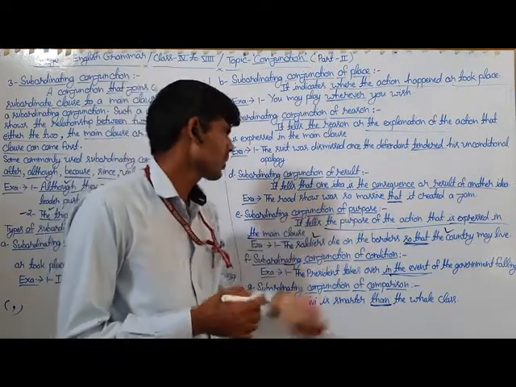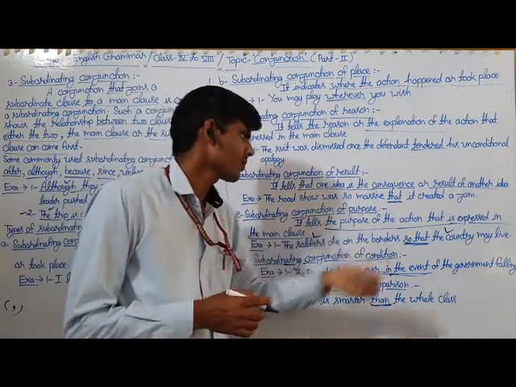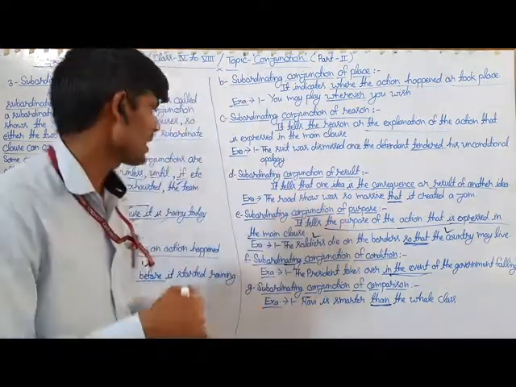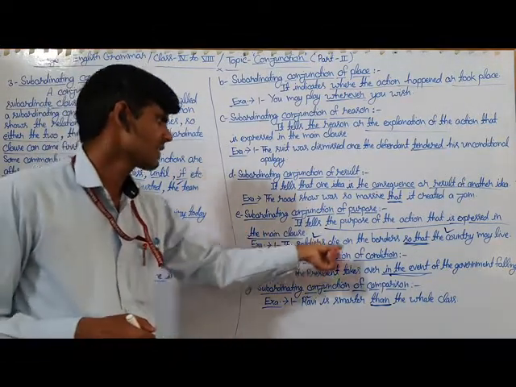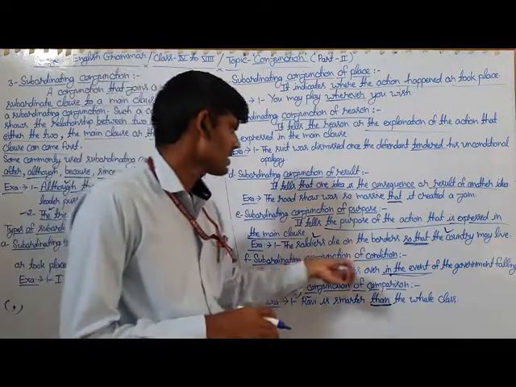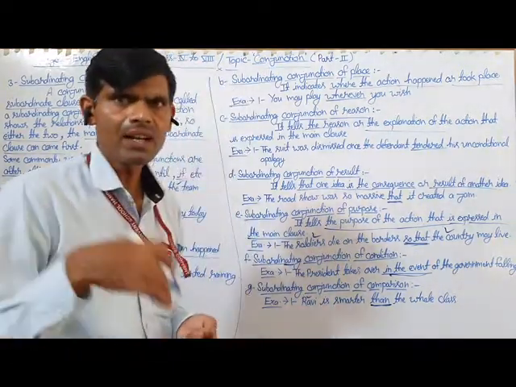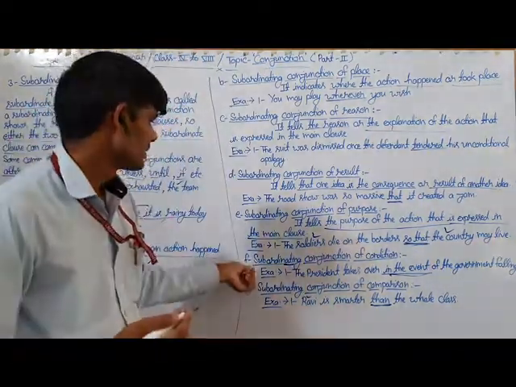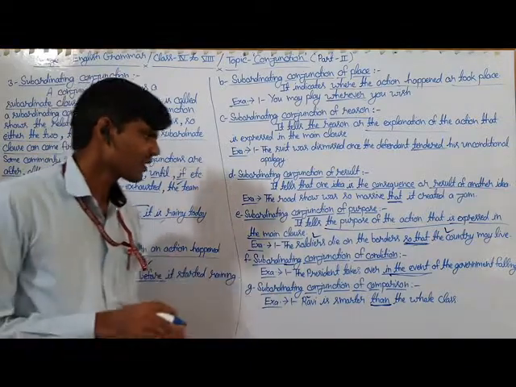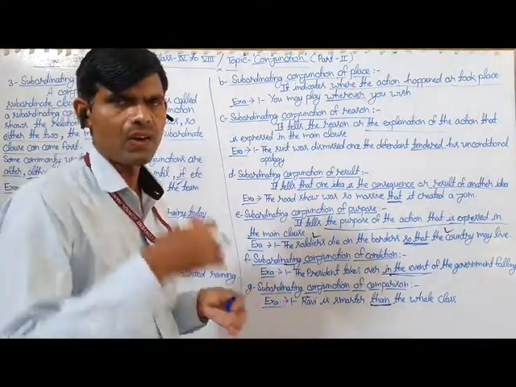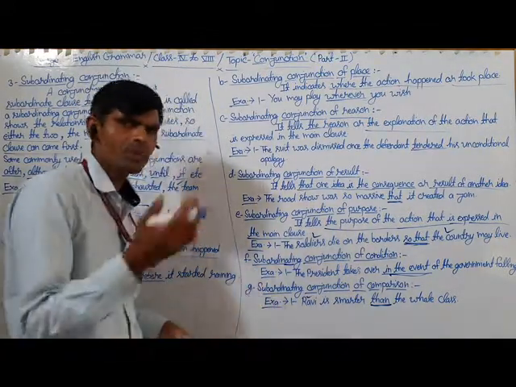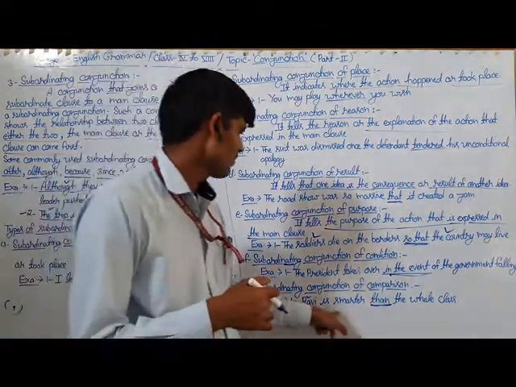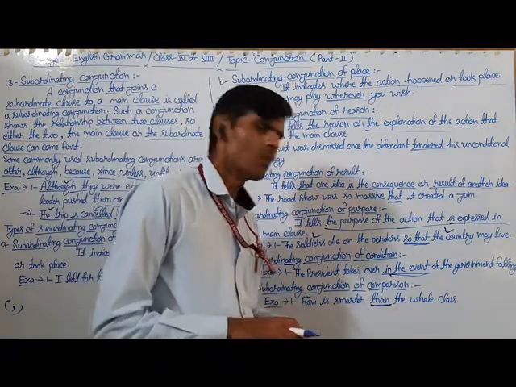Purpose tells the purpose of the action expressed in the main clause. Condition tells the condition under which something happens. And comparison is used to compare two persons or things, such as Ravi is smarter than the whole class.